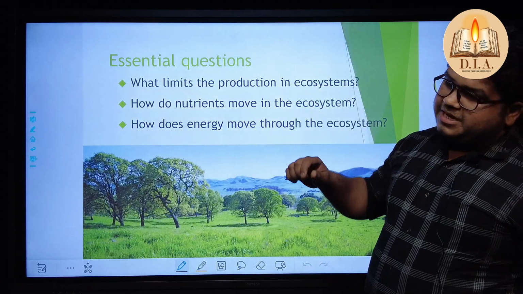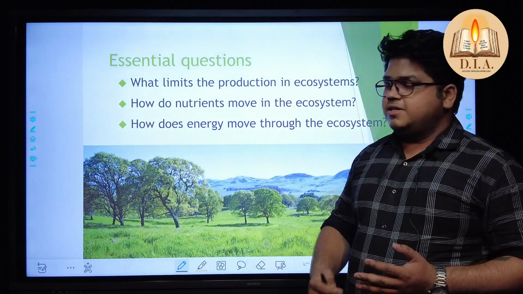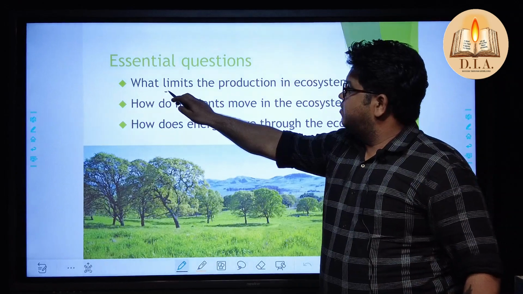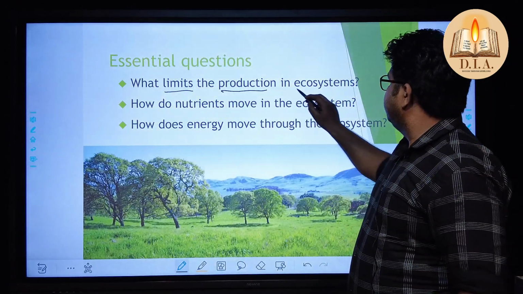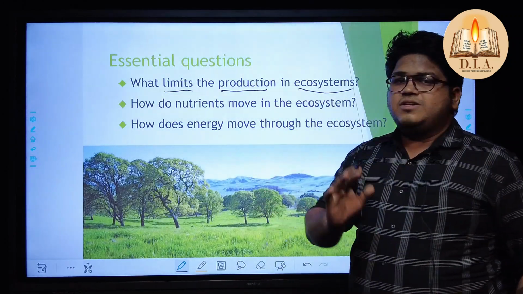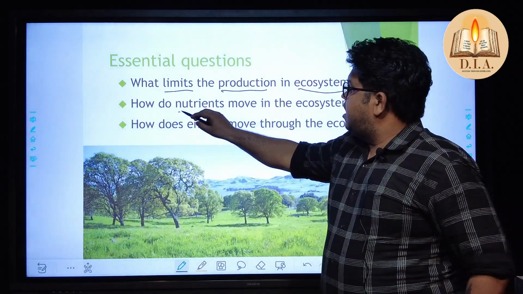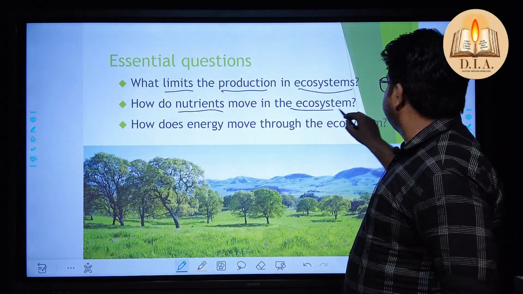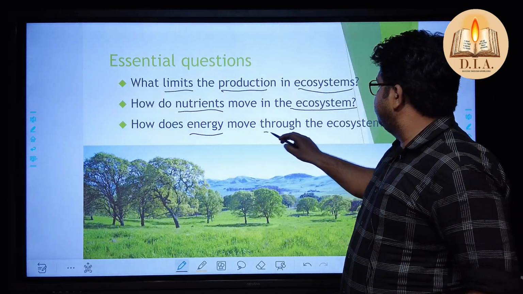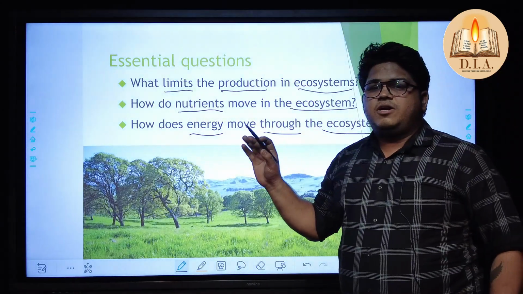Then we talk about the essential question, why? Because in the examination you have to face a questionnaire, and this questionnaire is going to ask you about limits to production in an ecosystem. Why? Because you should know what the barriers are, what things limit the production. Second, how nutrient uptake and nutrient discharge occur in the ecosystem. And the most important thing, how energy flows through the ecosystem. So these are the key points which are going to be covered by us.